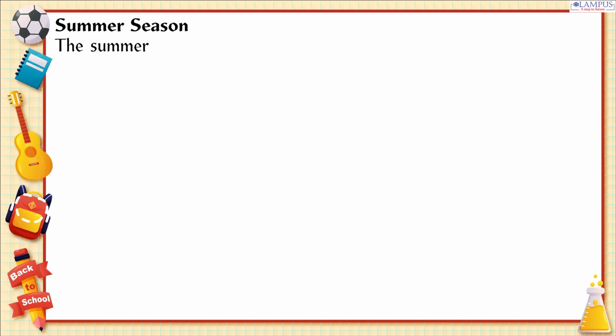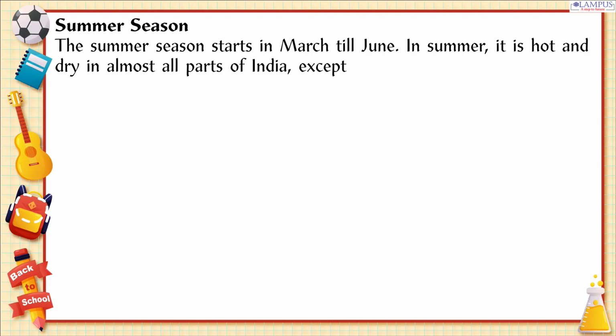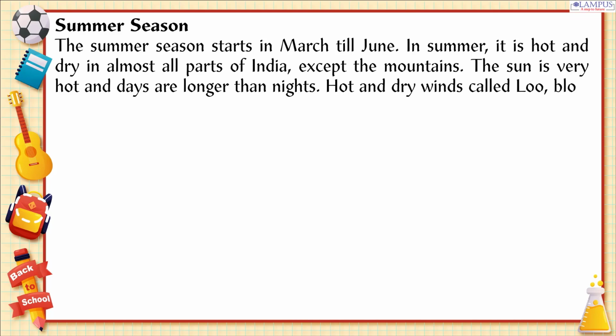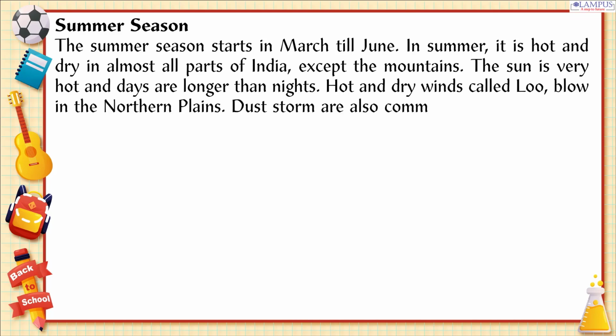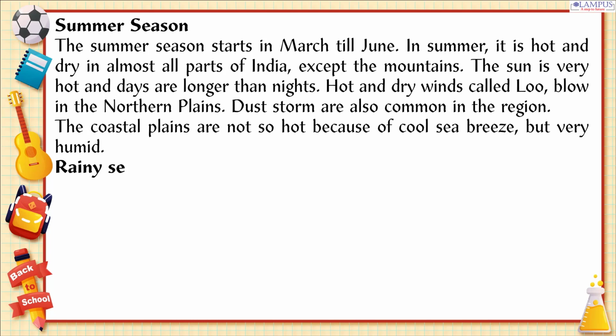Summer season. The summer season starts in March till June. In summer, it is hot and dry in almost all parts of India, except the mountains. The sun is very hot and days are longer than nights. Hot and dry winds called loo blow in the northern plains. Dust storms are also common in the region. The coastal plains are not so hot because of the cool sea breeze, but very humid.